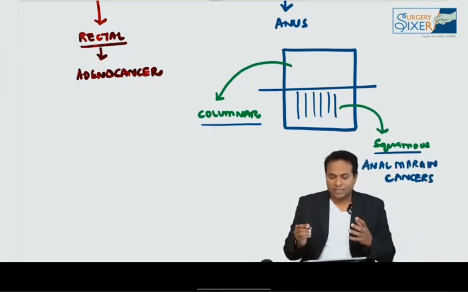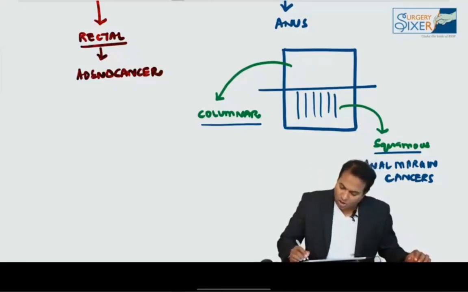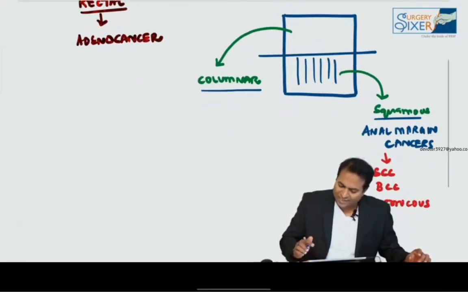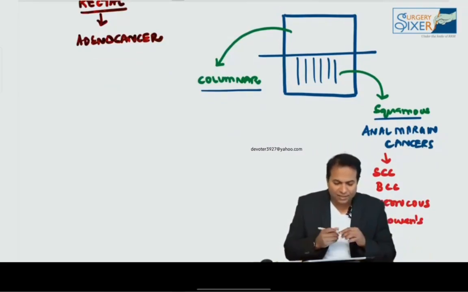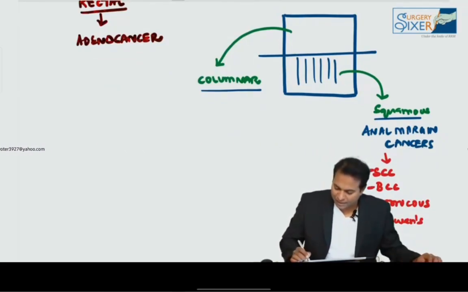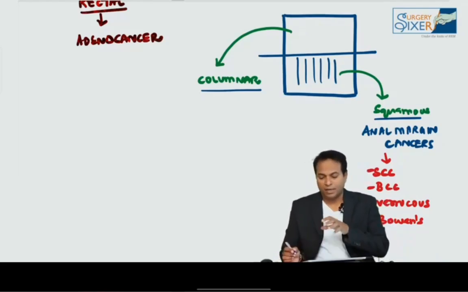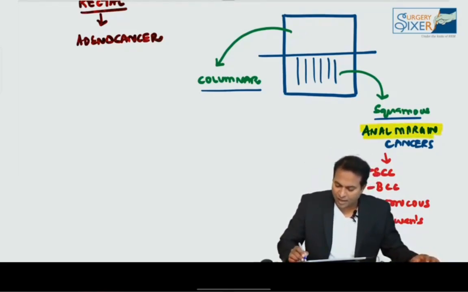Okay, anal margin, which is nothing but skin. Actually, this is a skin. So like a skin, we'll get all skin cancers like squamous cell cancer, basal cell cancer, verrucous cancer, Bowen's disease. These are all similar to skin cancer. Squamous cell, basal cell, verrucous, Bowen's are the tumors seen in the squamous cell lined part known as anal margin cancers.